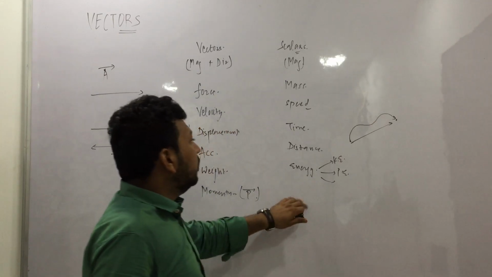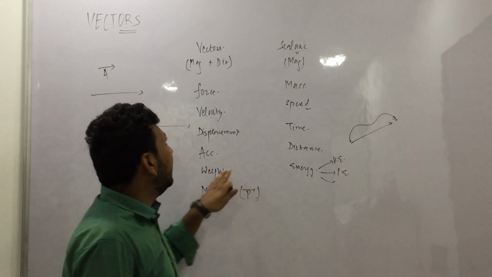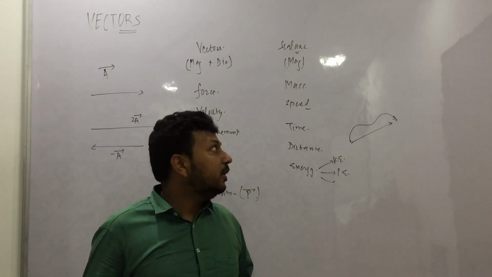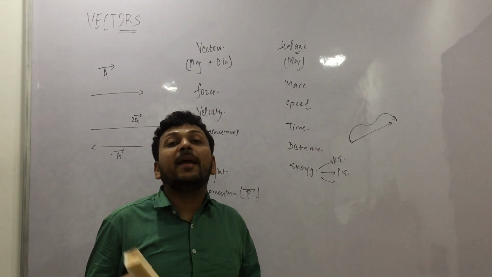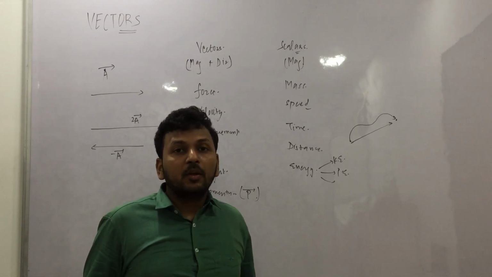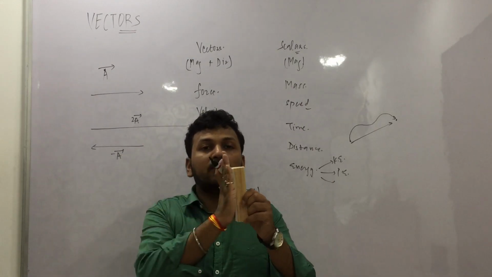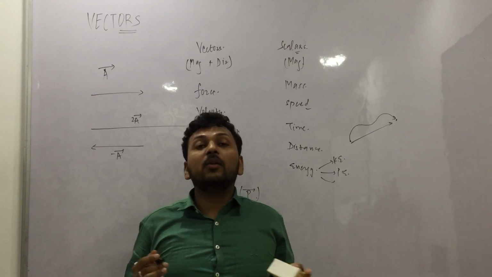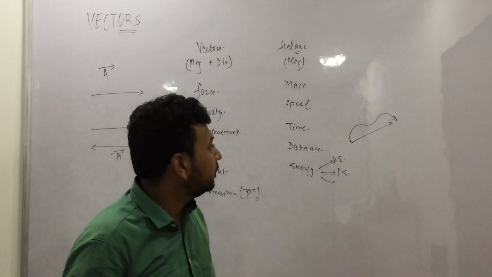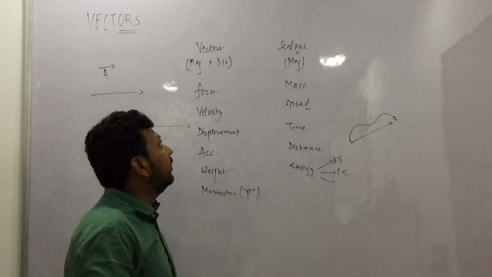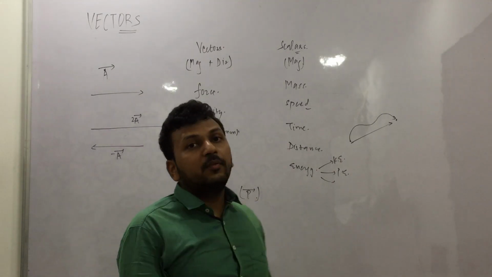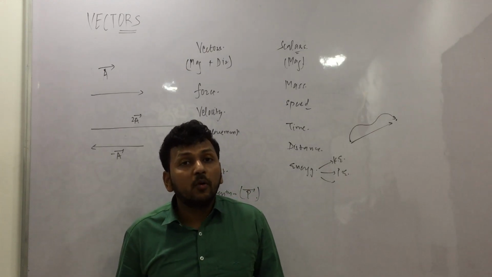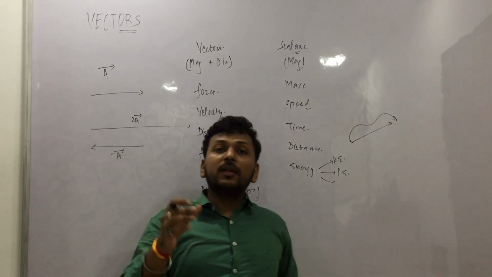Okay. So what you do, 2 plus 2 is 4. But here you cannot simply add 2 plus 2 as 4 in vectors. It can be 0. It can be any other thing between 0 and 4. If I apply 2 Newton force and 2 Newton force in opposite directions, the net force is 0. So direction matters, right? This is the thing we have to first study in vectors: what vectors are and how they are added. You cannot add 2 plus 2 to give 4. It can very well give 0 depending upon the direction.